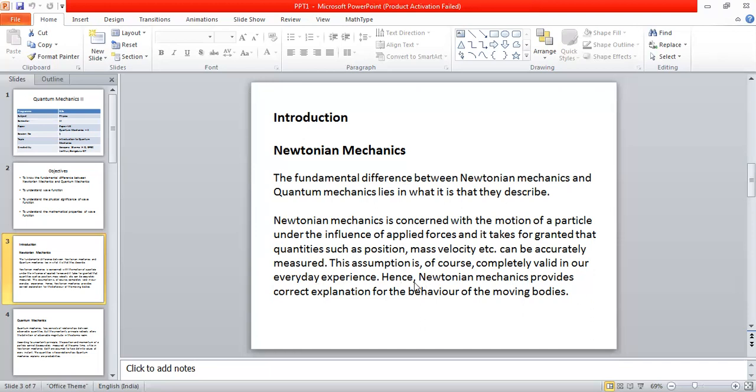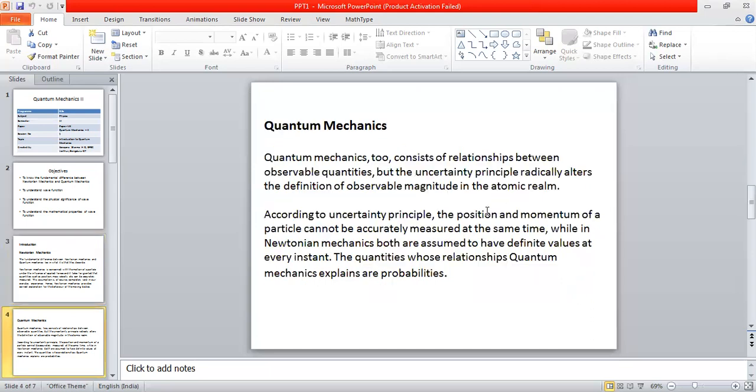Anyhow, in the case of our day-to-day experience, Newtonian mechanics works very well. So therefore, we can make use of the rules of Newtonian mechanics to understand the behavior of moving bodies. But now there is a problem. The problem is, if we want to discuss the motion of subatomic particles like electrons, protons, and neutrons, Newtonian mechanics completely fails.